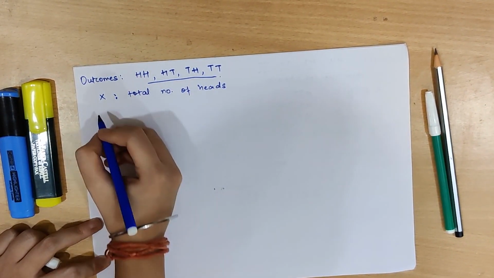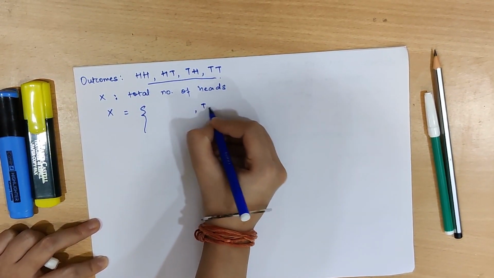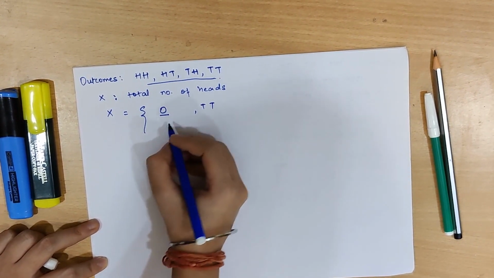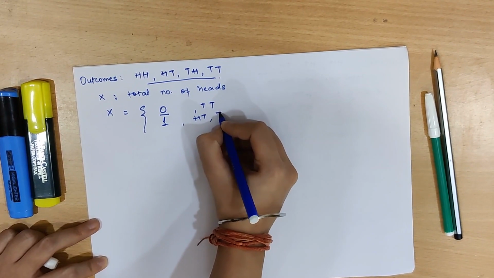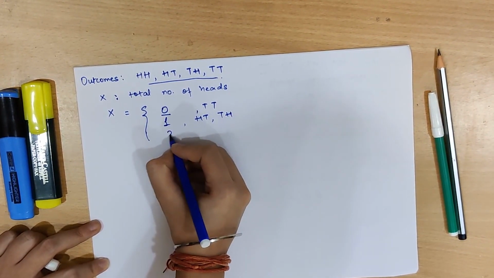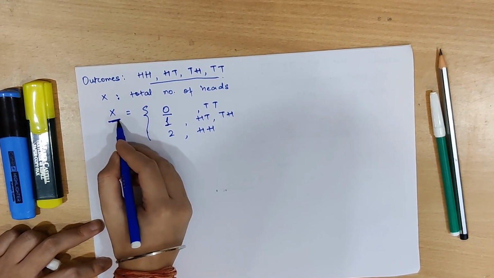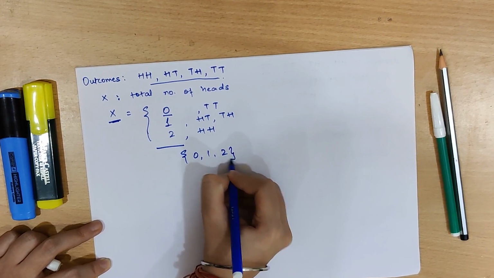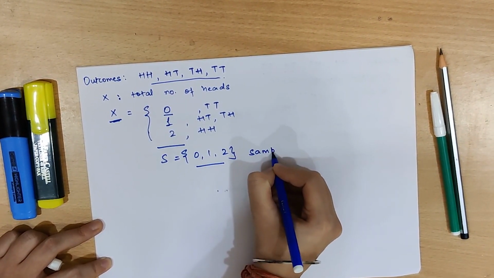So according to our example, what would be the values of x? When tail tail comes up, the value of x would be 0 since the number of heads is equal to 0. Now the value could be 1 in the case of head tail comes up or tail head comes up. Also the value could be 2 when head head comes up. Since our x can take three possible values, that is 0, 1, 2, this is considered the sample space of x.